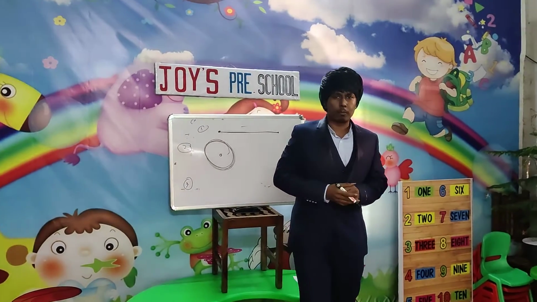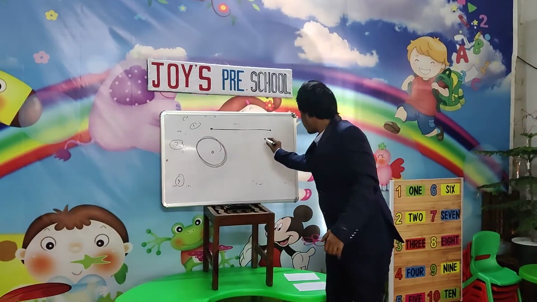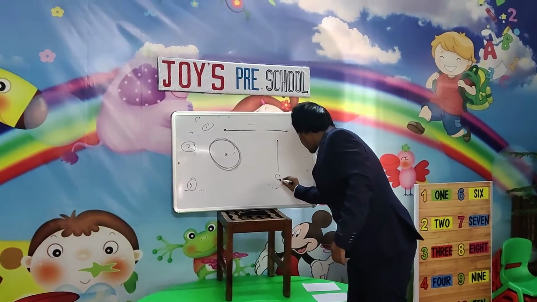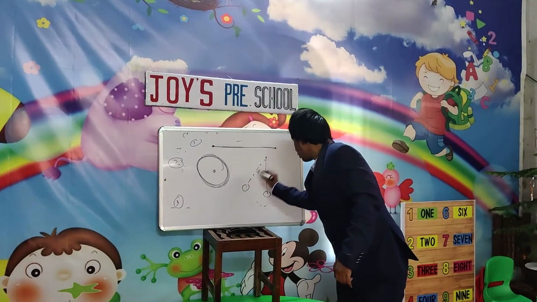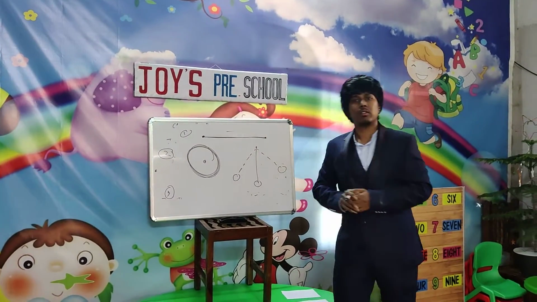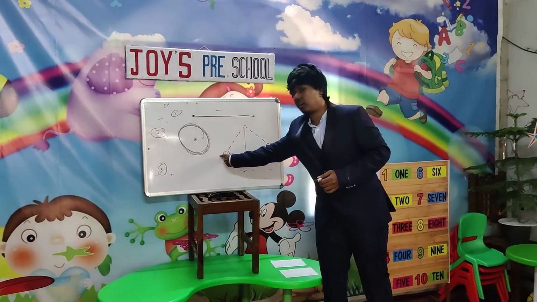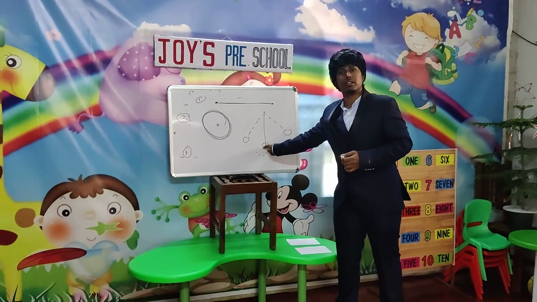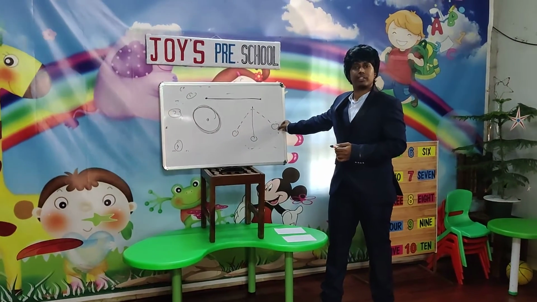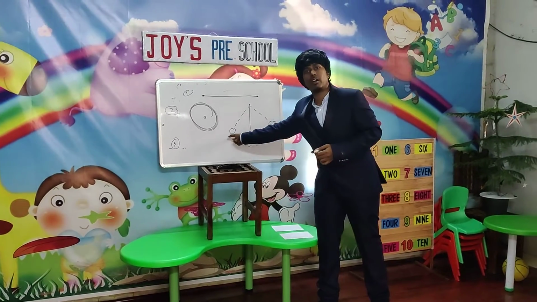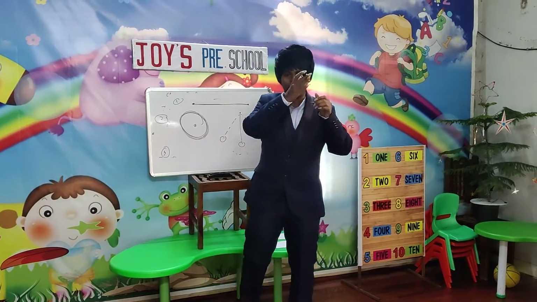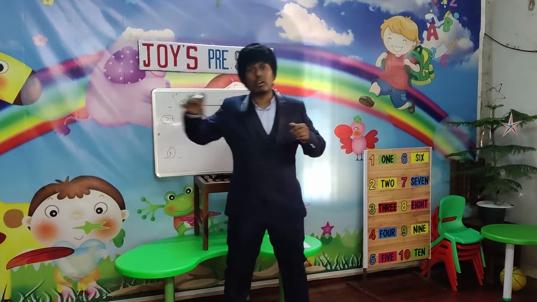The third one is periodic motion. So what is periodic motion? One example is the pendulum. In a pendulum, what happens? This pendulum reaches here, after some time it reaches here, again after a few seconds it reaches here, and again here, and again here. This kind of motion is called periodic motion.